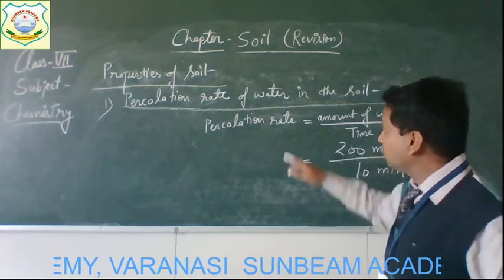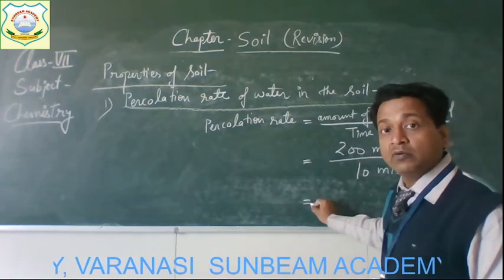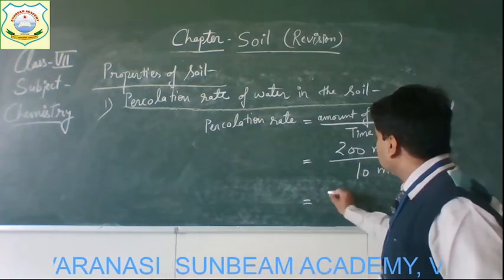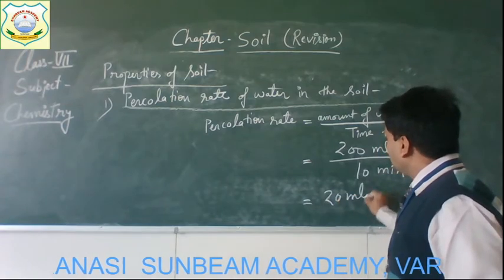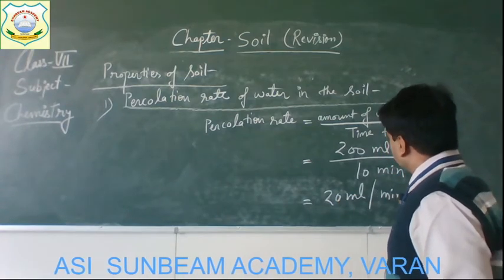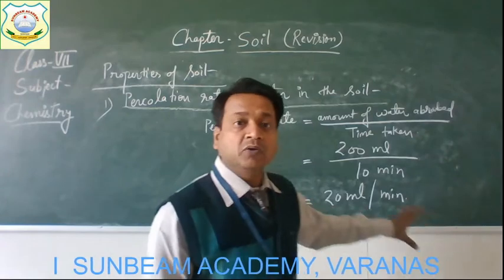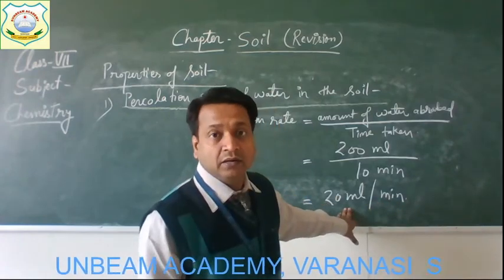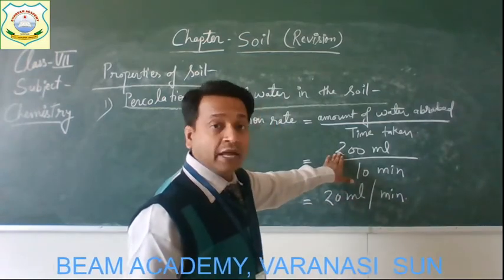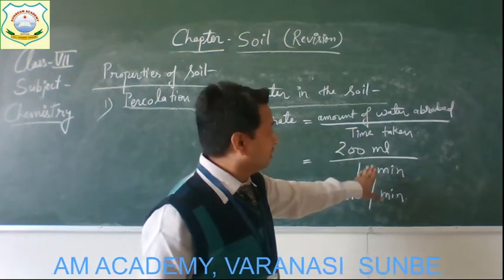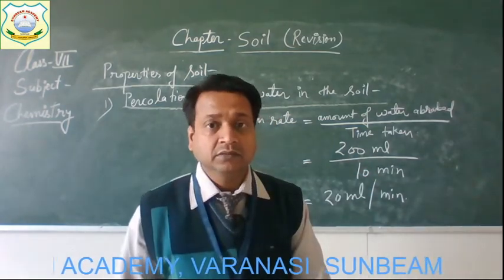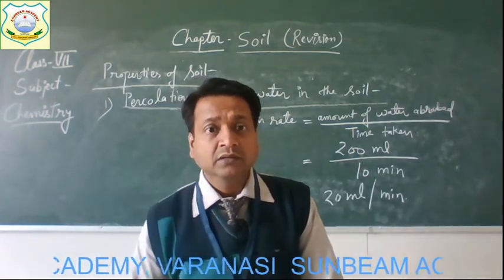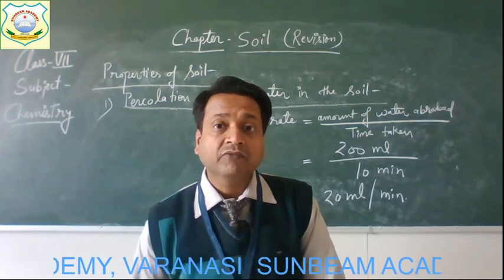So the percolation rate will be how much? Yes, it is 20 ml per minute. So this is the percolation rate of that soil in which 200 ml of water is absorbed in 10 minutes. So this is the first property of soil.